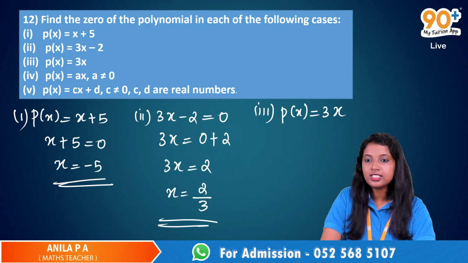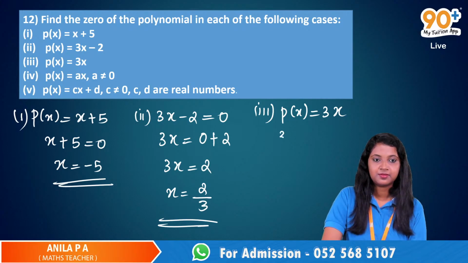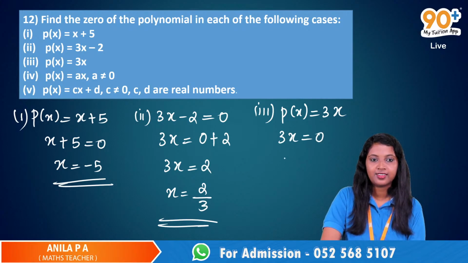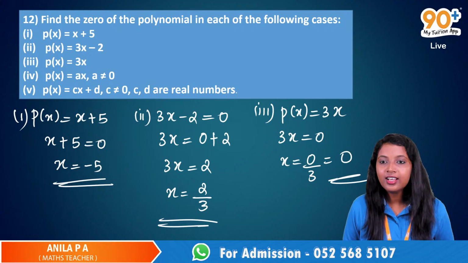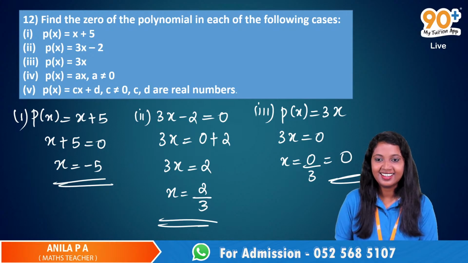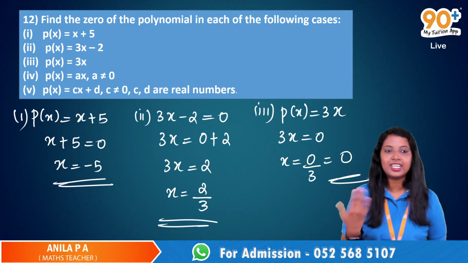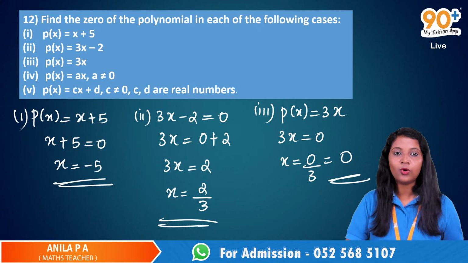Who is ready to solve this? Yeah, hand raise. Sriman. 3x equals to 0. So x equals to 0 by 3. What is 0 by 3? Yes, 0. Okay, anyway, 0. 0 by any number is 0 only, not that number. Yeah, 0. X is equal to 0 is a zero of this polynomial.